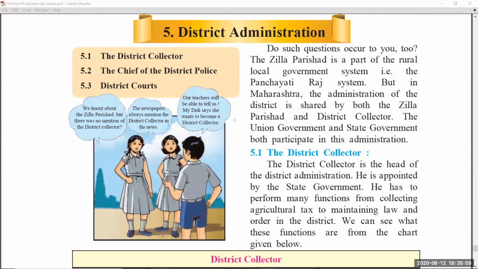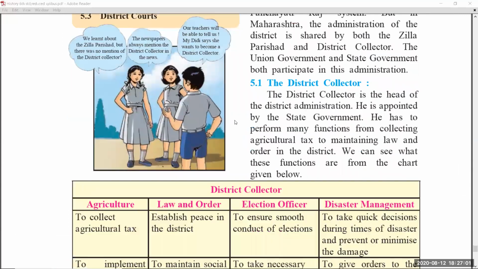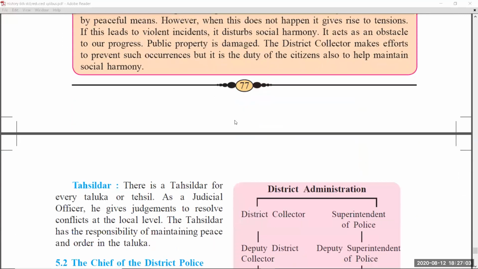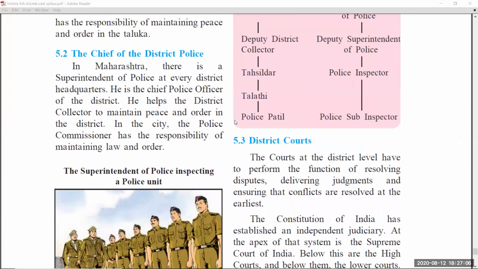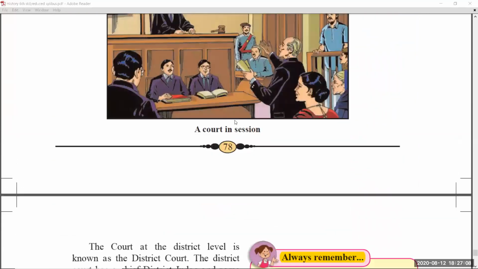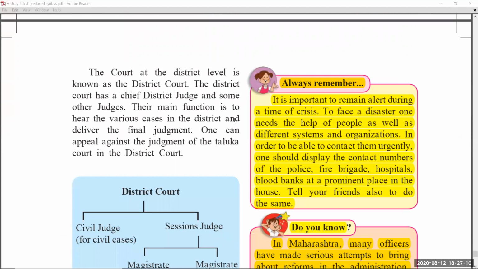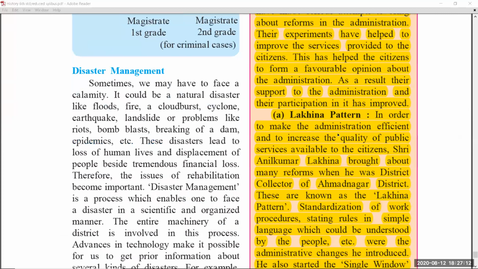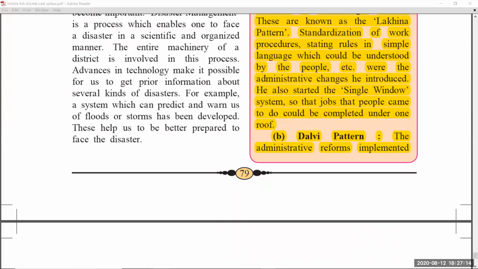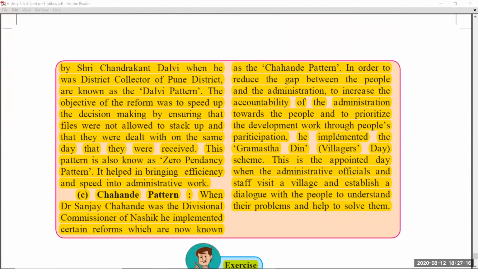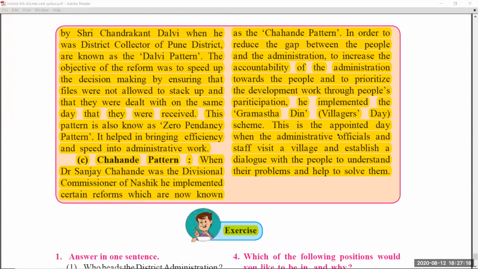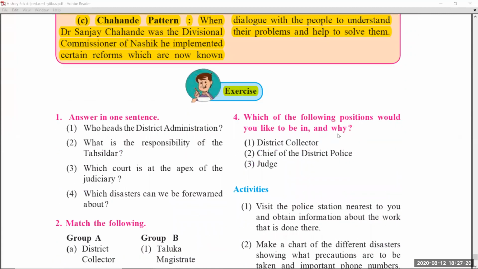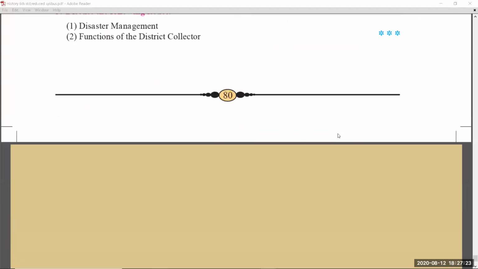Yes, we have come to the 5th chapter, that is district administration. In this chapter, page number 77, there is no change. And page number 78 also there is no change. Coming to page number 79, always remember and do you know, these two portions are removed topics. Page number 80, again the continuation of the 79th page was removed. Exercise part is as it is, students.